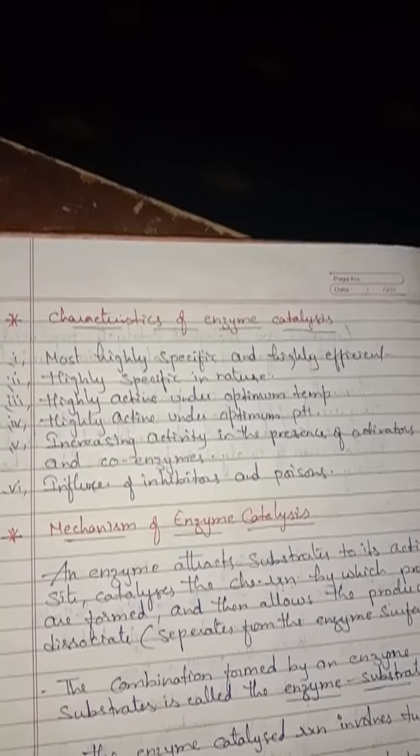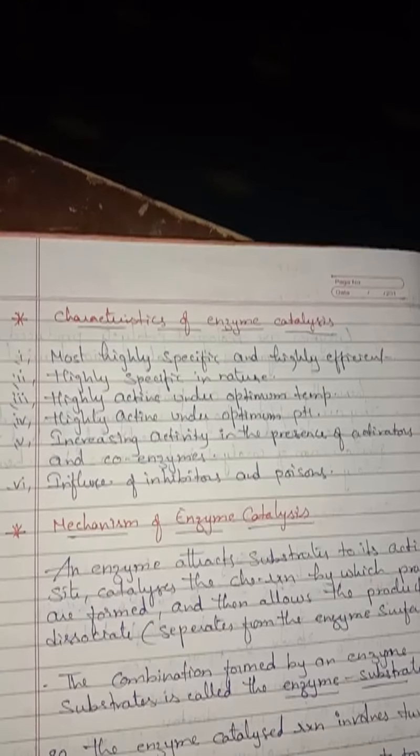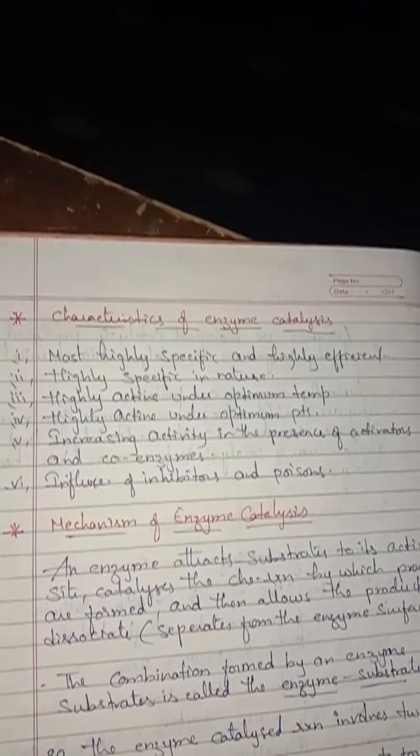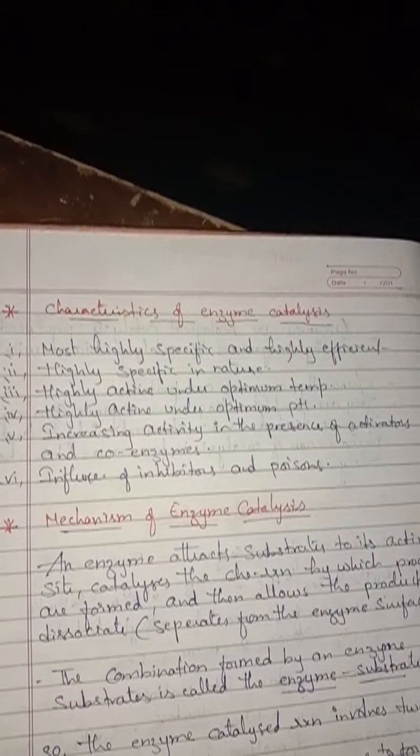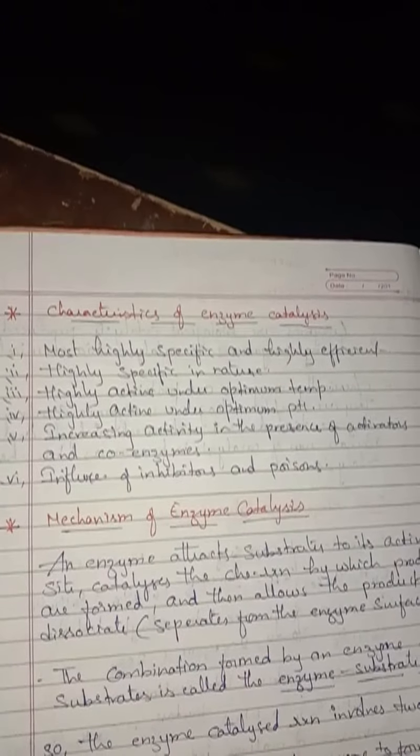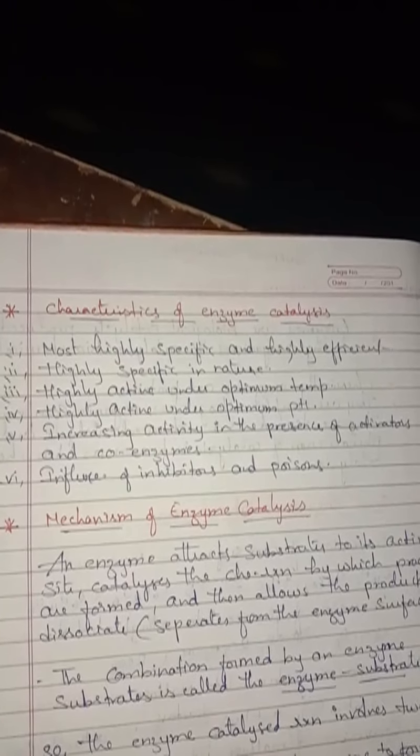This H2O2 is produced as a byproduct in our body. H2O2 is a powerful oxidizing agent, and it is potentially damaging to cells, which must be quickly converted into less dangerous substance. Means when H2O2 is produced in our body, it is highly dangerous. It is a powerful oxidizing agent, and it has a tendency to damage the cells.